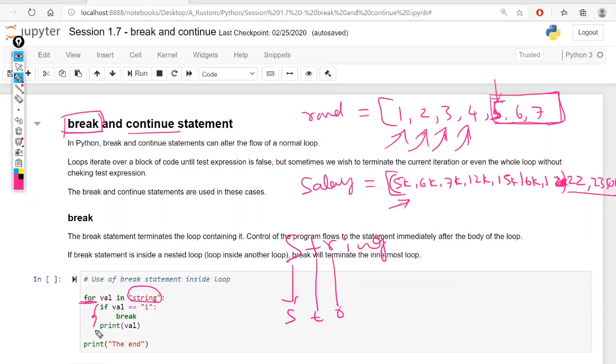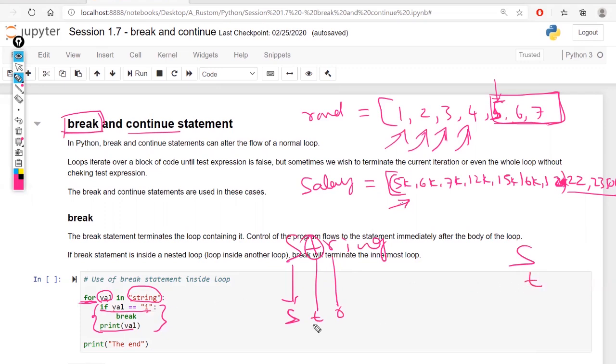First time it will fetch s. Then I have a condition here. What is that condition? Is this value, which is going to be s in the first case, equal to i? No, it is not equal to i. So then it will print s. Next time it will fetch t, and again I will check the condition. If value equal to i, no, it is not equal to i.